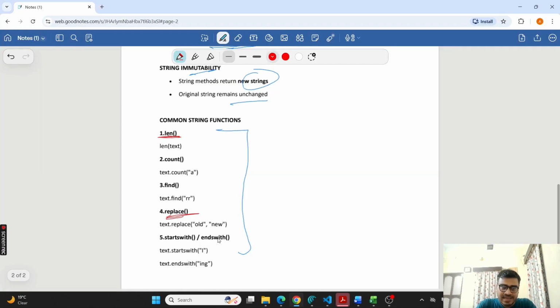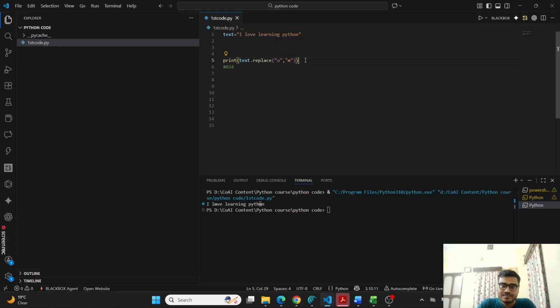Okay, the next is startswith and endswith. Basically, if I want to check whether any word starts with a particular letter, we use startswith, and if I want to check if it ends with a particular letter, that's called endswith. So let us see.